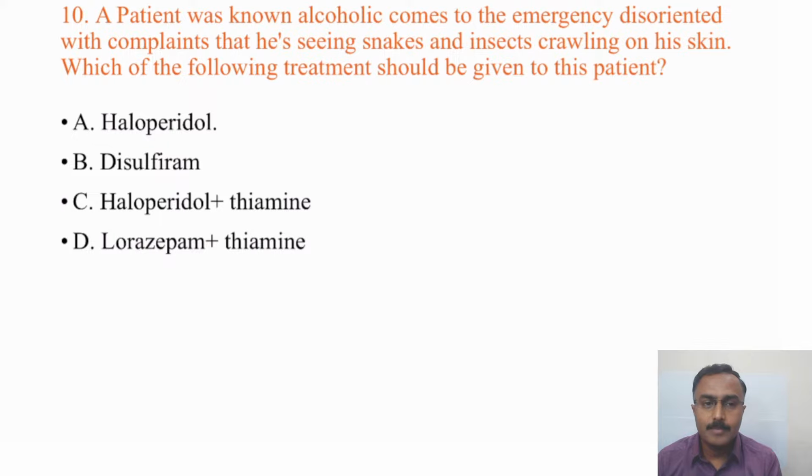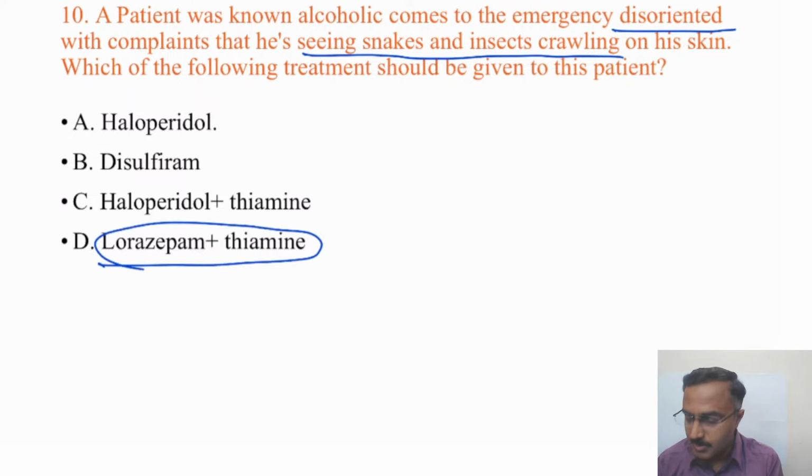Known alcoholic, complaining of seeing snakes, so that means hallucinations, with disorientation. Manu says it's lorazepam and thiamine. Any other answers? Even KK seems to be saying lorazepam and thiamine. Yeah, that's the right answer.